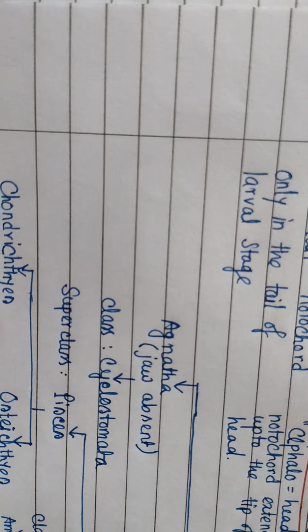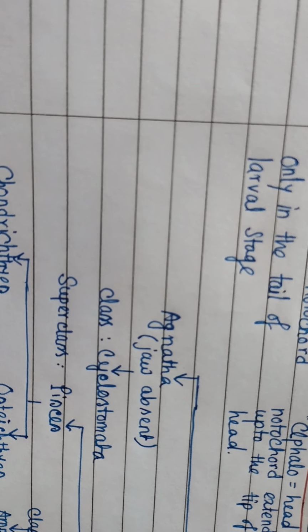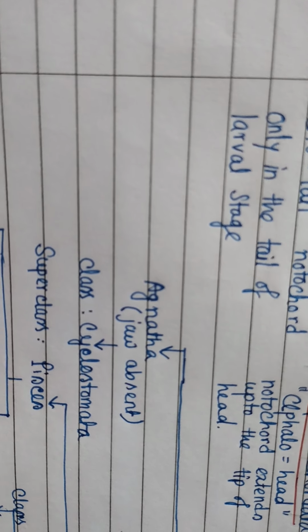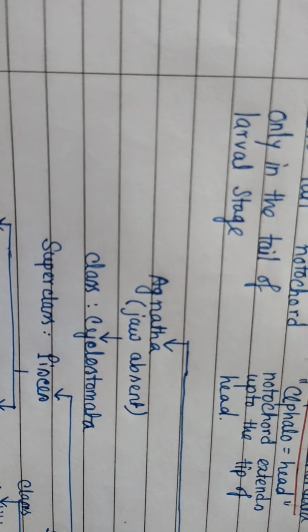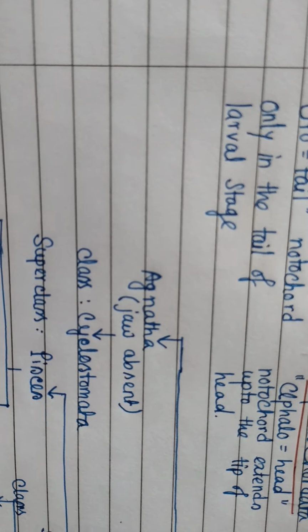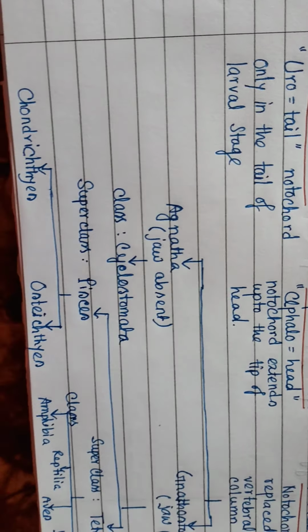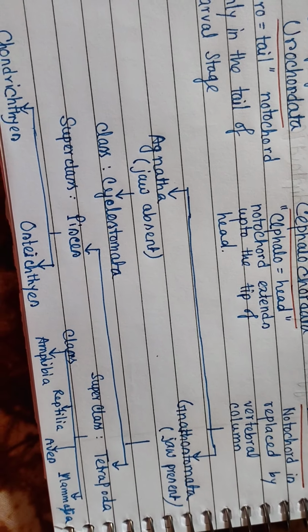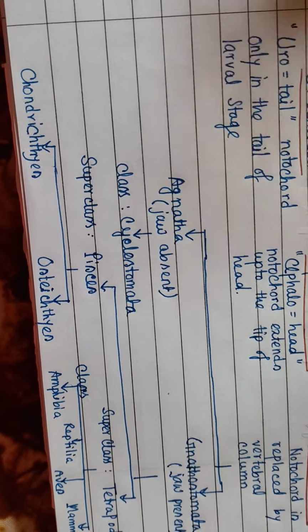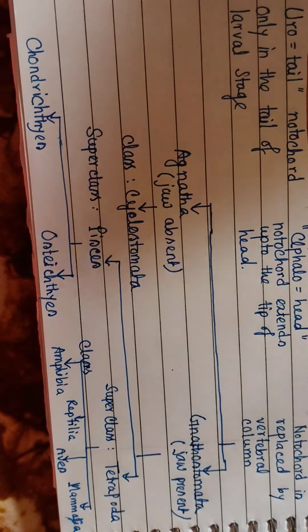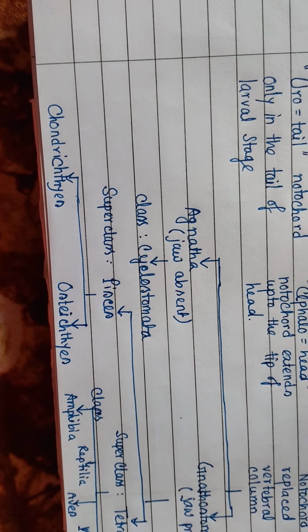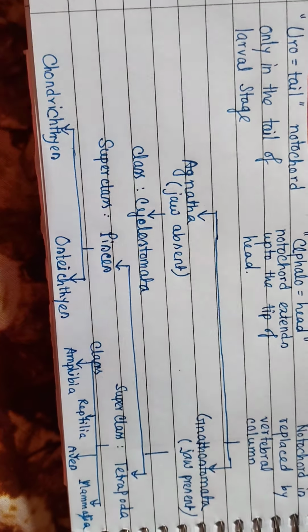Heart is two-chambered. Sexes are unisexual, and Ammocoete larva is found in the members of this class. Example is Petromyzon or lamprey. The next is Gnathostomata. Gnathostomata means jaw is present, and all the animals belonging to Gnathostomata are, mainly, from Pisces to the mammals, higher order animals.